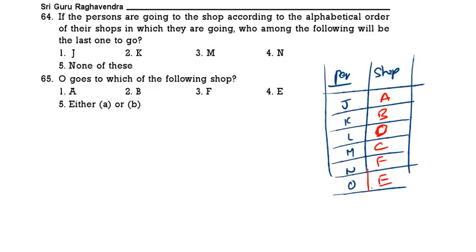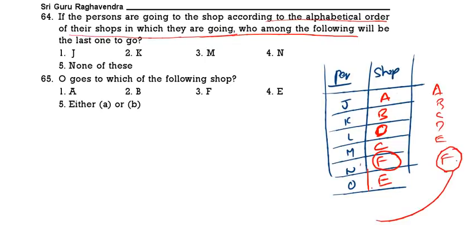Now, if all the persons are made to alphabetical order in which the shops they are going, then who is the last? The last is F. If you make A, B, C, D, E, F, the last one is F. F is going to which person? N. N is the correct answer. Then O goes to which shop? E. 4 is the correct answer.